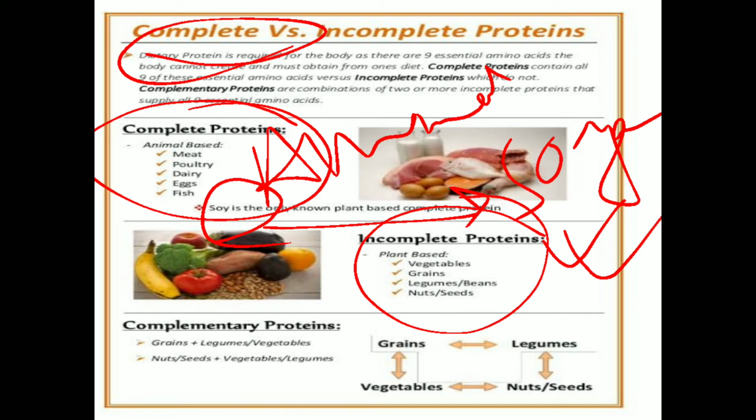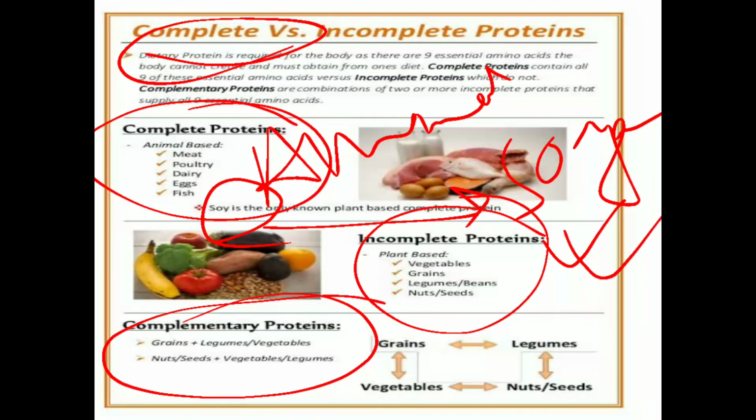Similarly, if there is egg or milk, we will choose the animal protein only. That is the complete protein, which has high biological value. What is biological value? That is not important, let's not get into that. But you should remember the food sources of complete protein and incomplete protein. Now I'm coming to the part of complementary protein.